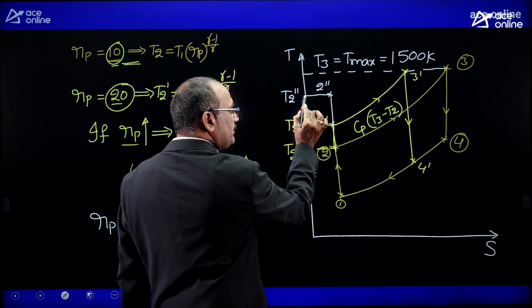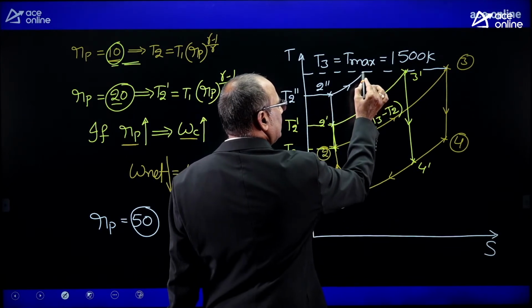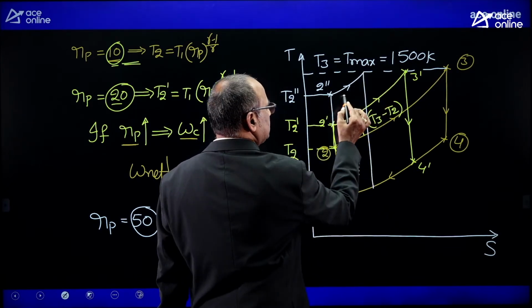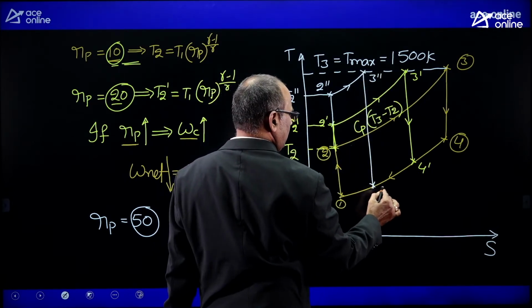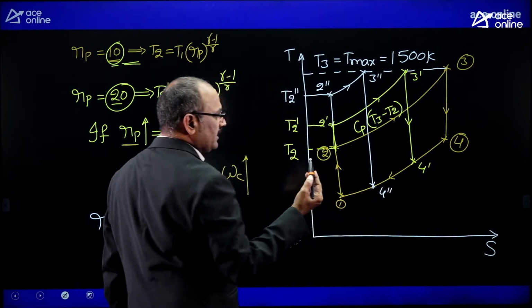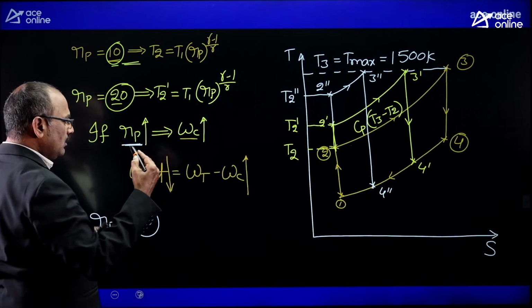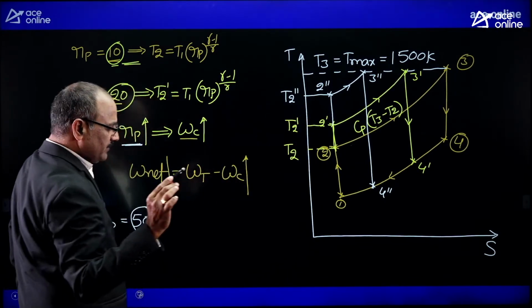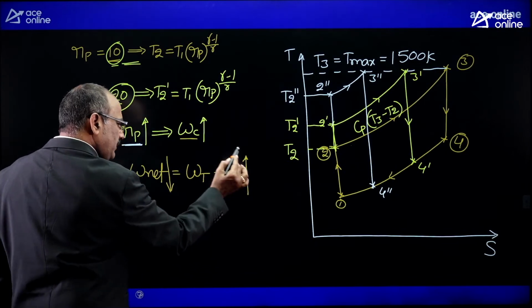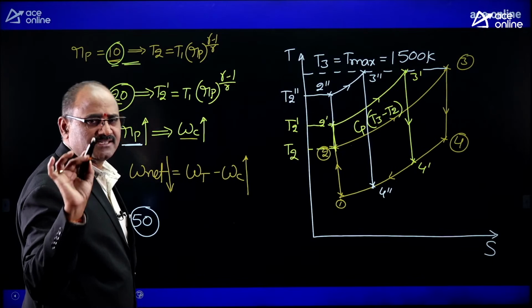Corresponding to that compression temperature, this is the heat supplied process. Then the expansion proceeds like this, 3'' to 4''. From this you can conclude that when you keep on increasing the pressure ratio or compression ratio, compression work keeps on increasing, and definitely the net work output decreases.